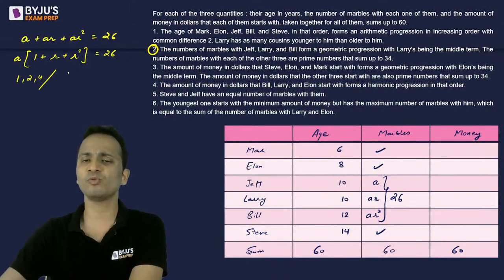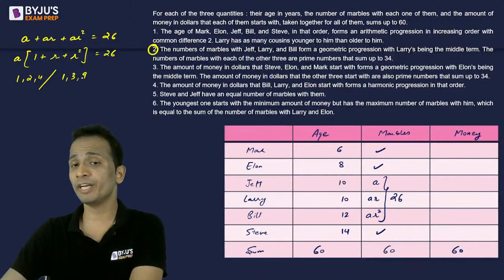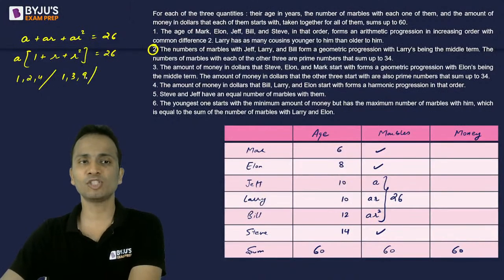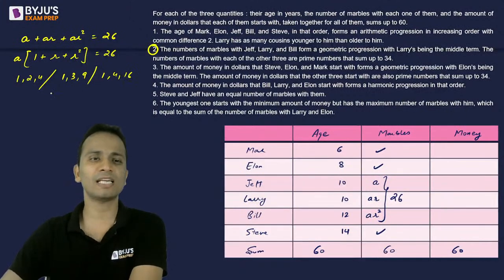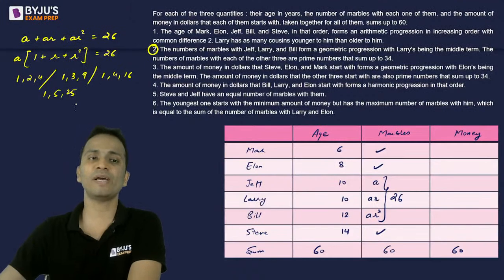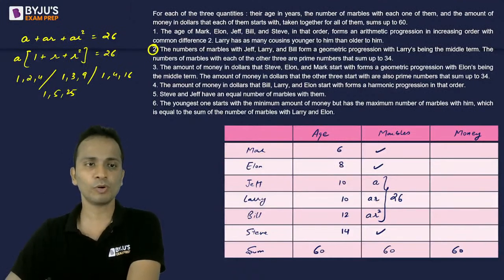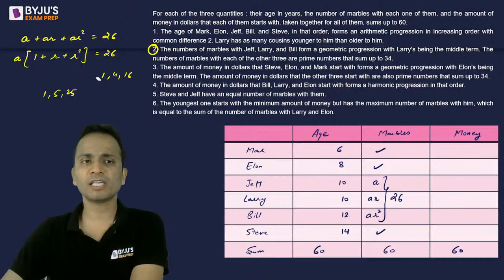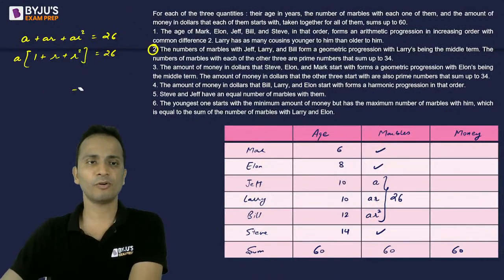So I'll have to increase the common ratio. 1, 3, 9, the sum is not 26. 1, 4, 16 also does not satisfy. 1, 5, 25 is exceeding the value. So the first term cannot be 1.